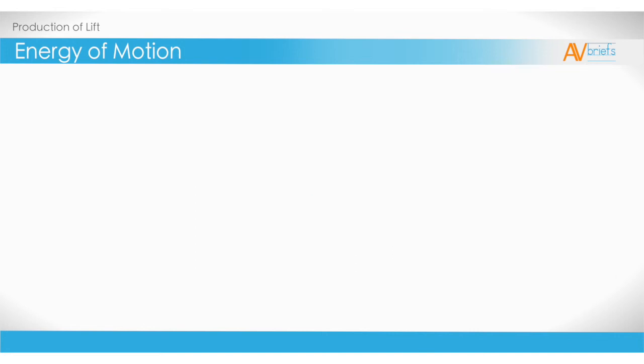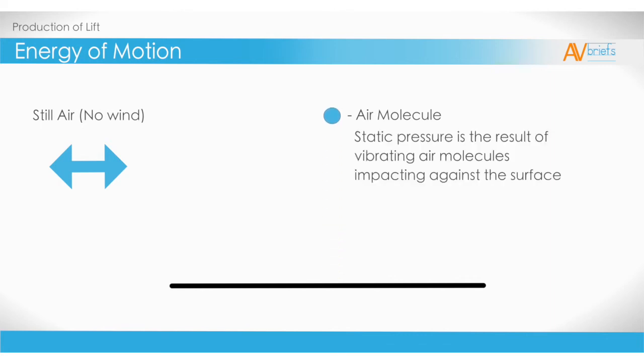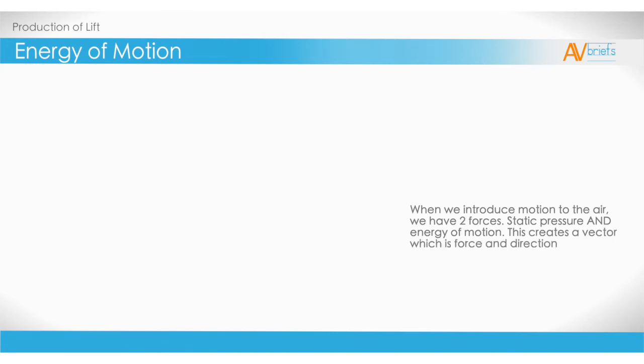If we take a single air molecule, in still air, when there's no wind, we can see that the static pressure is caused by the vibrating air molecules impacting against the surface. Here's where we get to look at the energy of motion. When we introduce motion to the air, we now have two forces: static pressure, and the energy of motion.